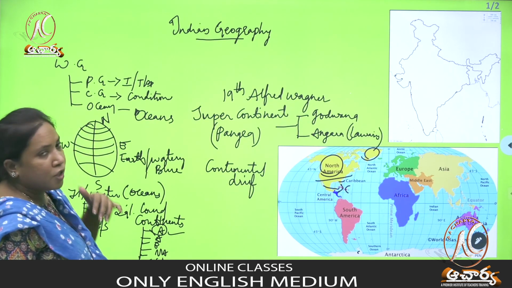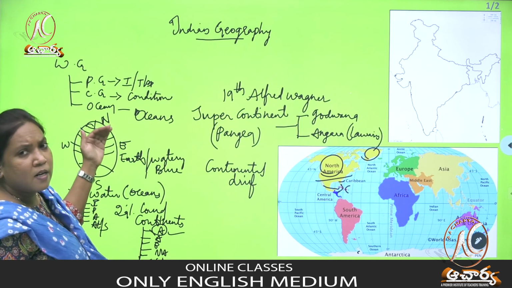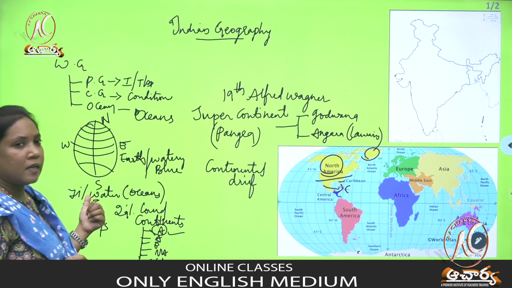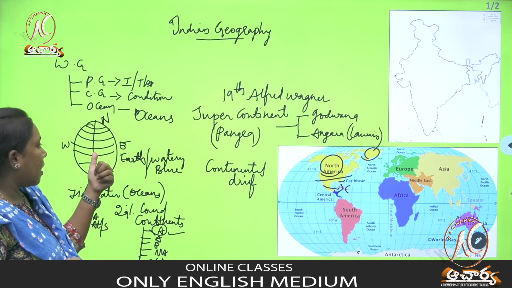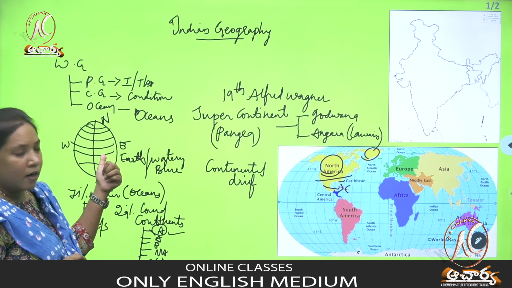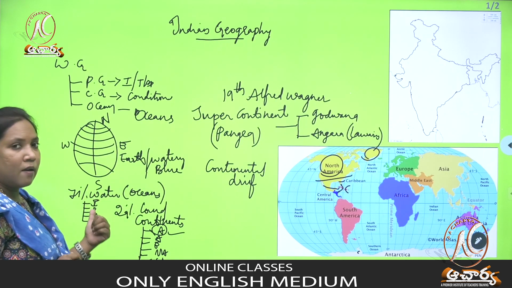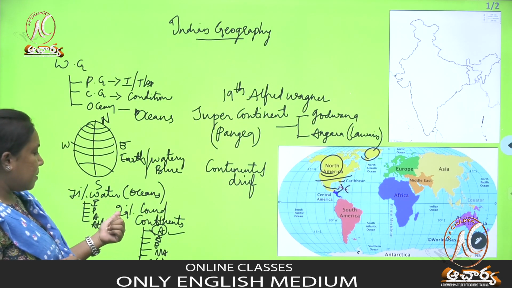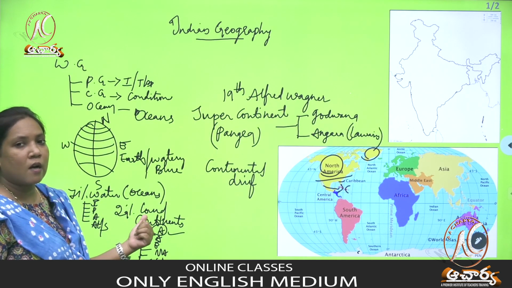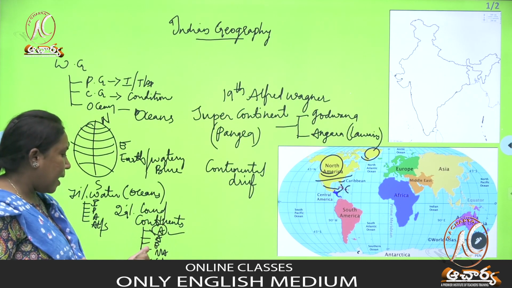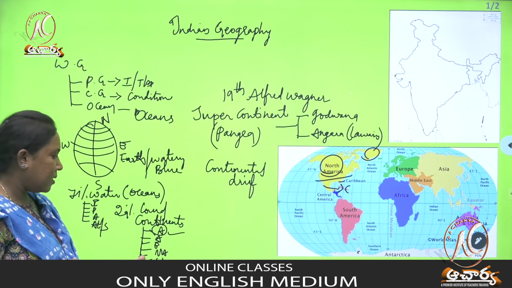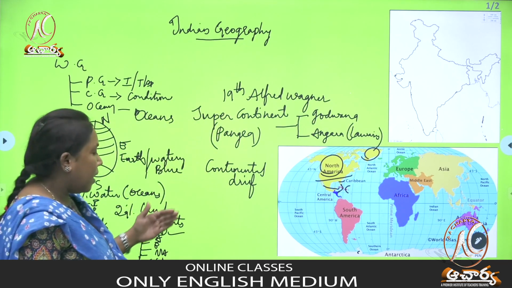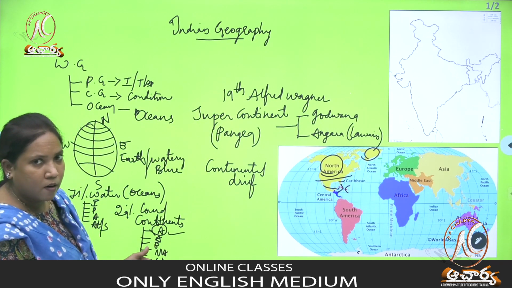And oceanography deals with the oceans, because most of the water covers the earth in the form of oceans. There are 5 oceans, as we just saw on the map. The remaining 29% is covered by land, in the form of continents. So these 7 continents, many millions of years ago, were broken up.